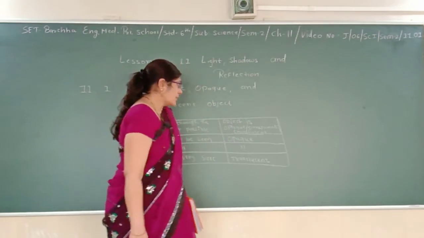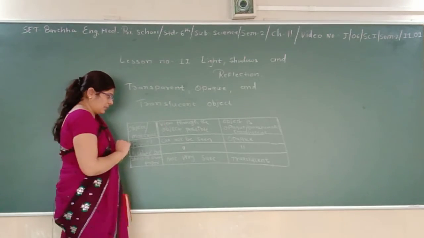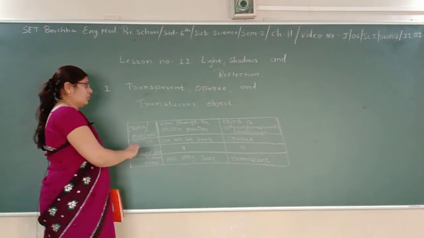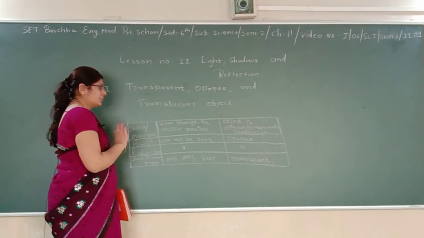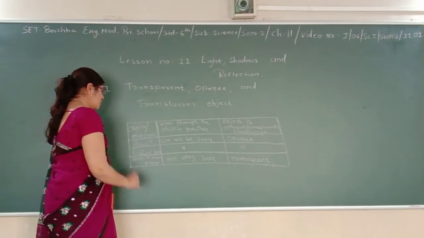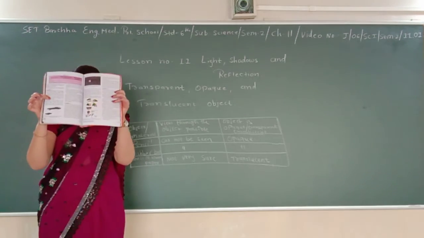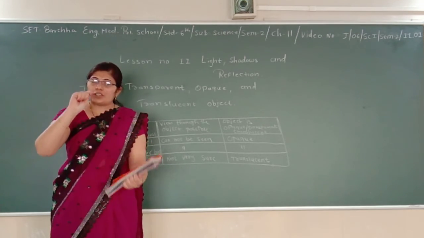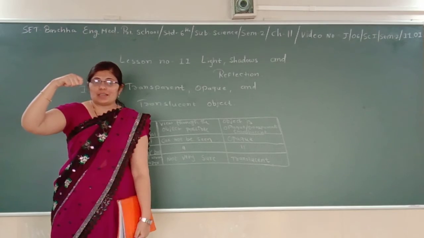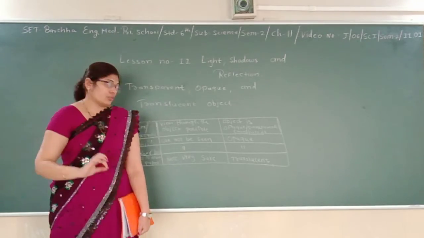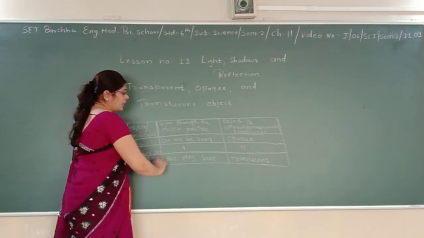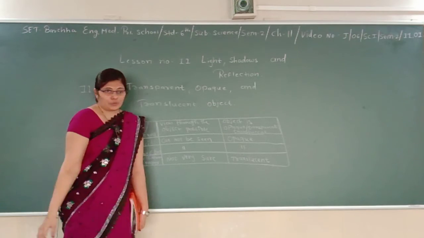Suppose I have taken the pencil, I cannot see beyond it, so it is opaque. Rubber ball, cannot see, then opaque. Sheet of writing paper: if I take the whole book, I cannot see beyond it, but if I take only a sheet of paper and keep it like this, then I can see a little bit. So it is translucent.